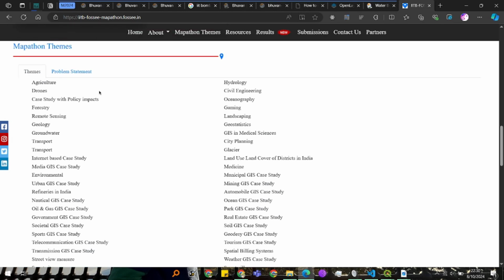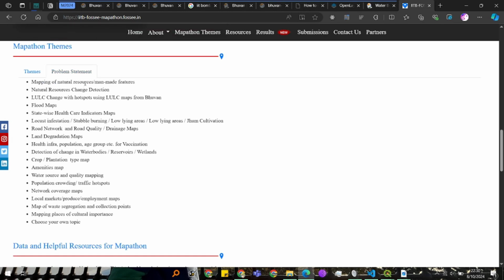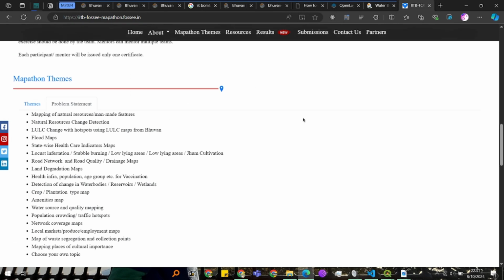They also give you problem statements that you can actually solve, and help the government or anybody by using the map to solve the problem and submit it in this mapathon. A few topics you can see: flood maps, detection of changing water bodies, crop plantation type map, right? Last time we made road network and road quality slash drainage maps for Surat in Gujarat state, right?